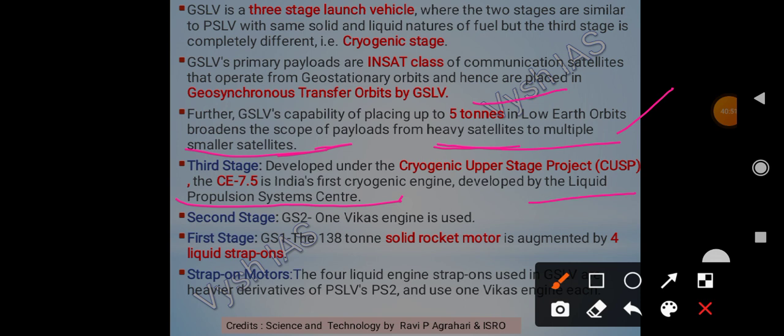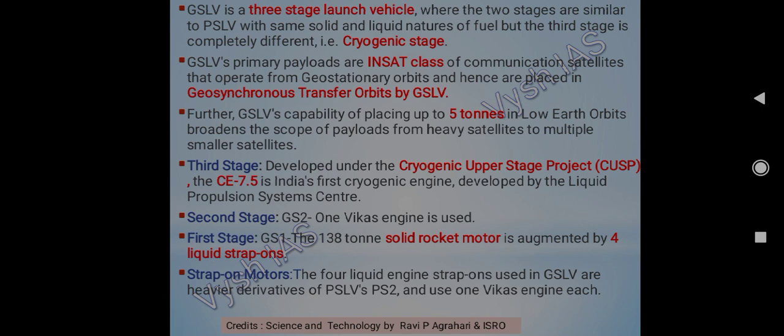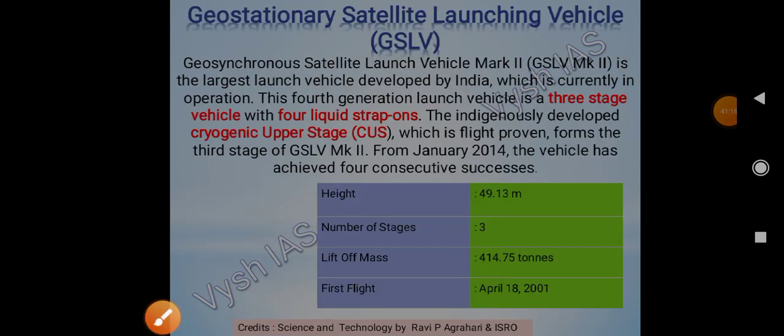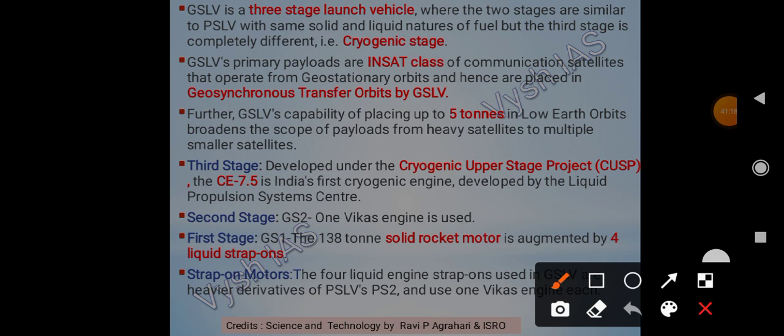And then GSLV primary loads are INSAT class communication satellites. With geosynchronous and GSLV, remember communication satellites. Always remember this, that they operate from geostationary orbit and hence are placed in geosynchronous transfer orbit.